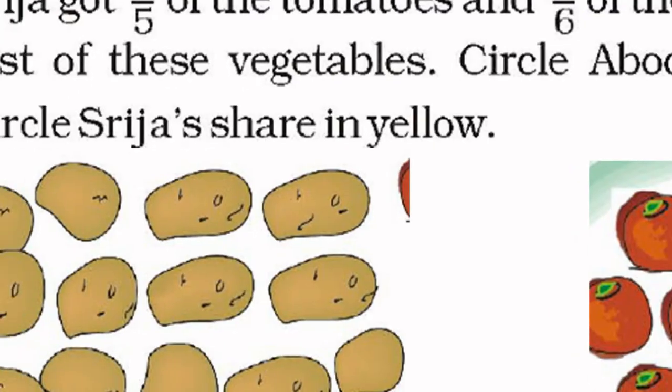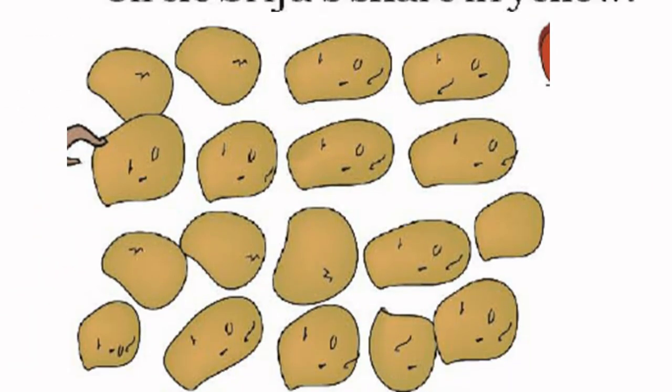Let us see. Let us do potatoes first. Okay, so 1/3 of potatoes Abu Bakr gets. Let us see how many total potatoes there are. 1, 2, 3, 4, 5, 6, 7, 8, 9, 10, 11, 12, 13, 14, 15, 16, 17, 18.